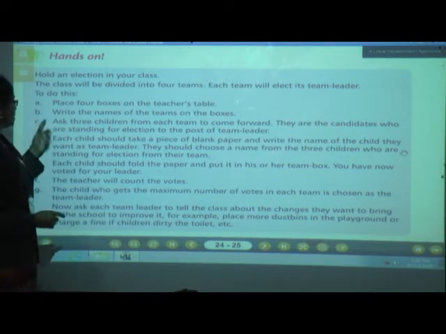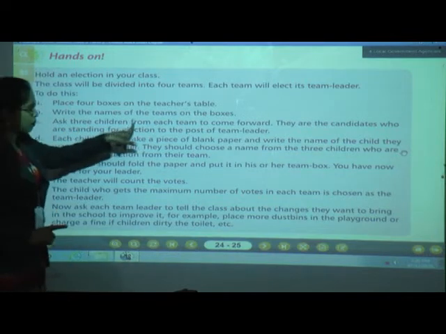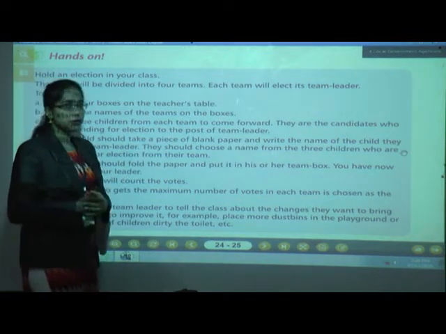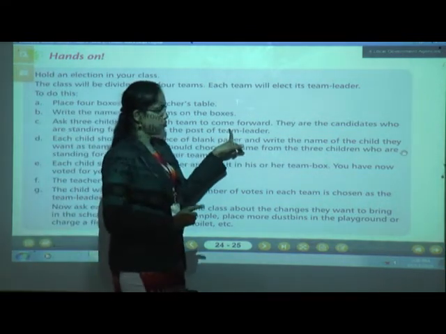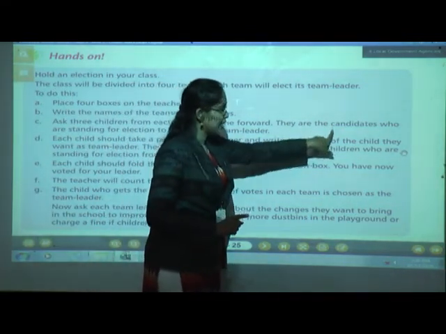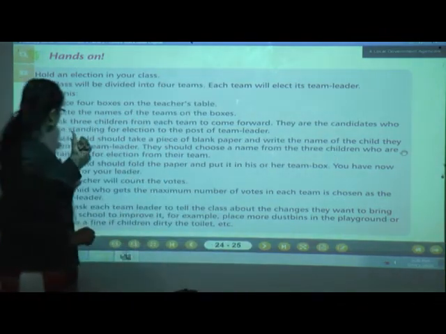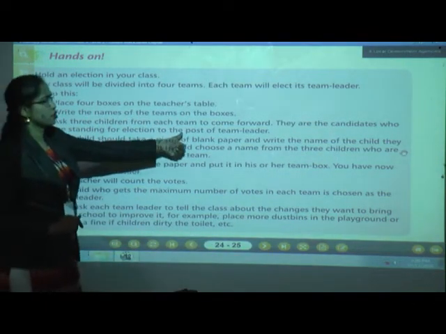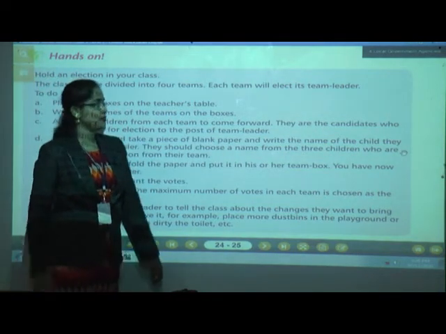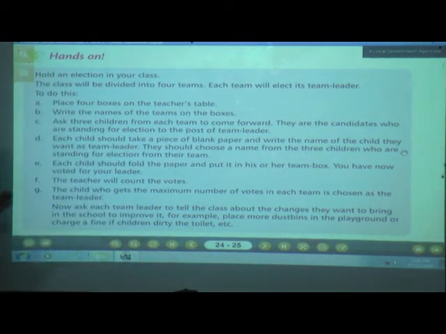Okay, number C: ask 3 children from each team to come forward. What are you going to do? You are going to ask 3 children from each team to come forward. They are the candidates who are standing for election to the post of team leader. So how many children will come forward? 3 children from each team will come forward, standing for election to the post of team leader.